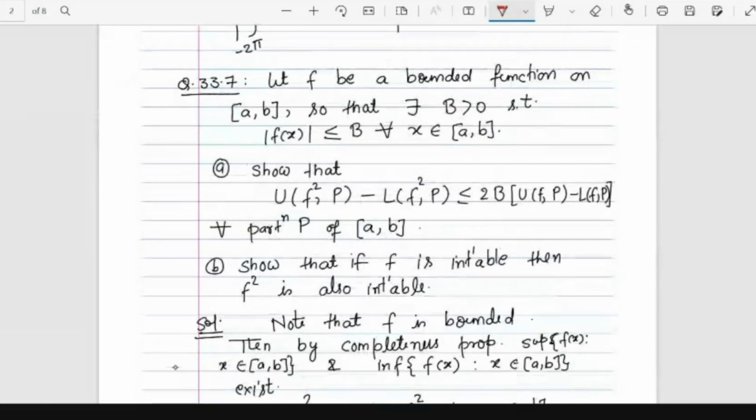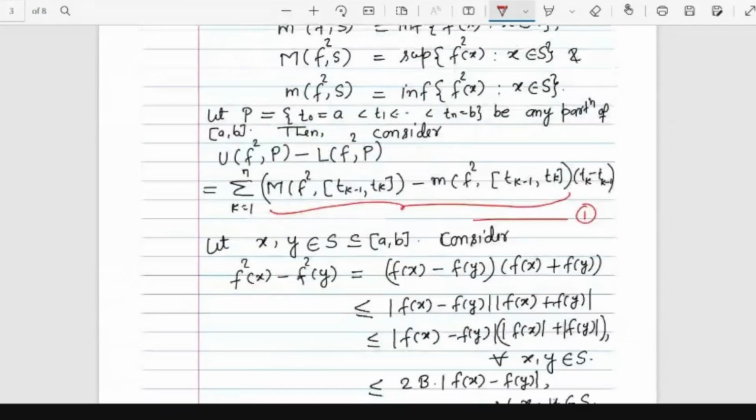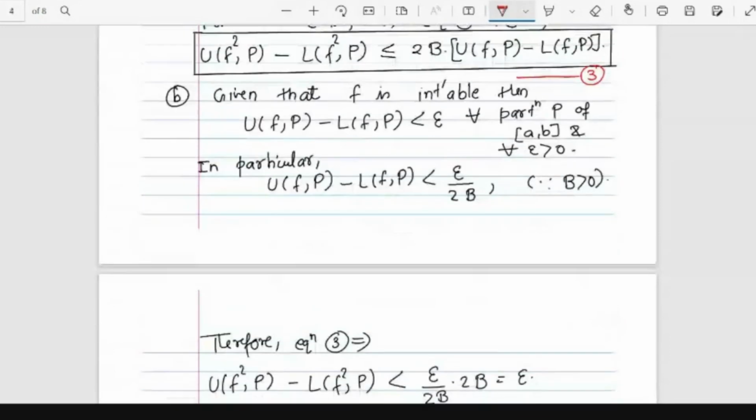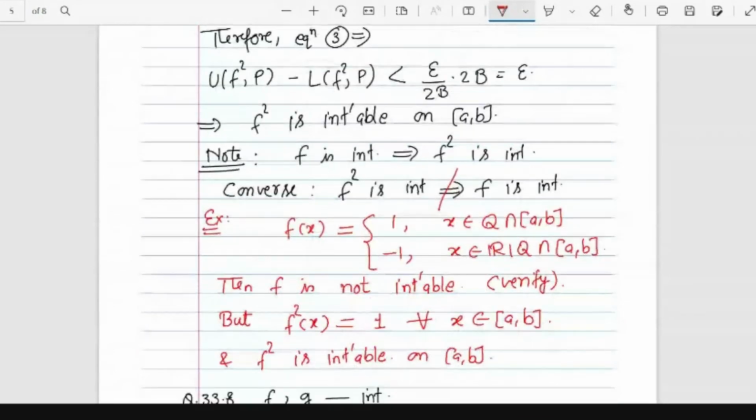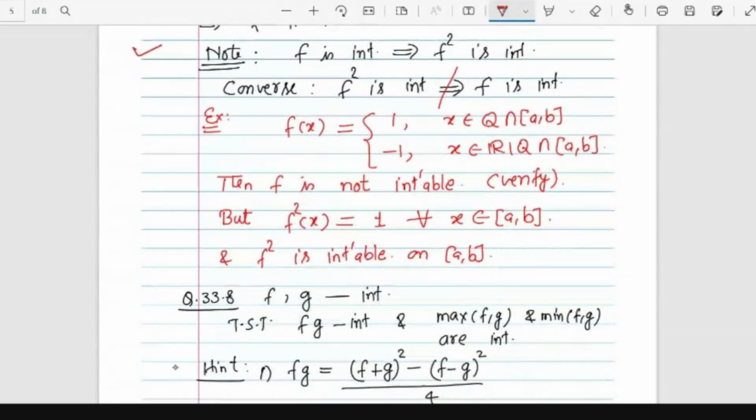Now the next question is a simple question. People ask that if a function f is integrable, then what can you say about the square of f? The proof is a bit lengthy, but if f is integrable, then the square of the function will also be Riemann integrable. This has been proved. And what about the converse? This part is important. If f is integrable, then f square is also integrable. The converse is that f square being integrable does not imply that f is integrable.